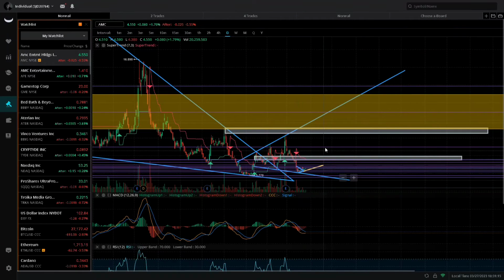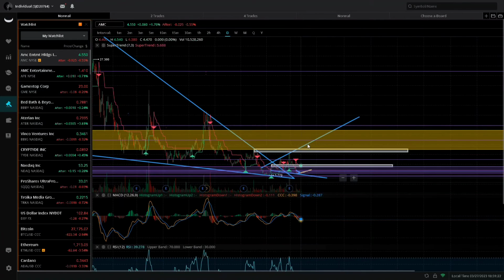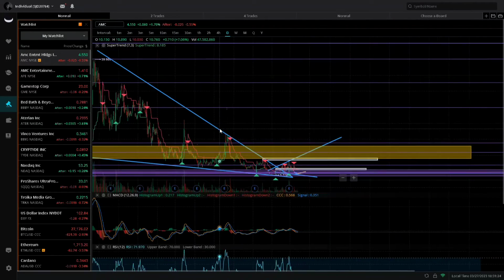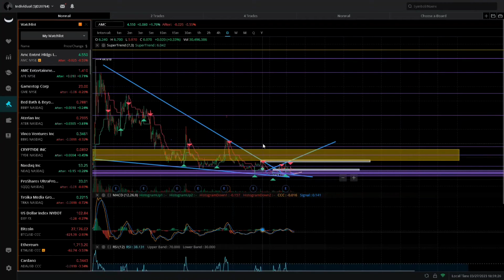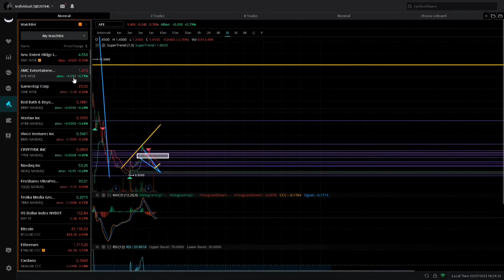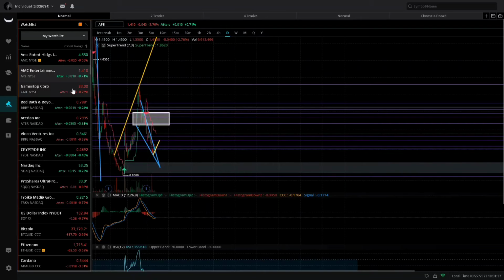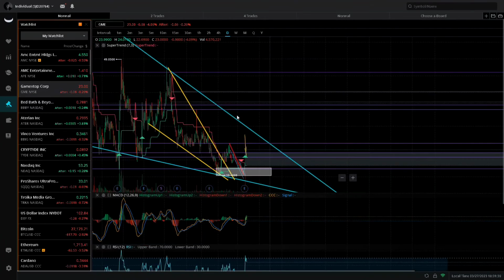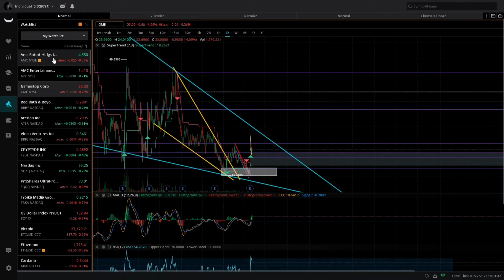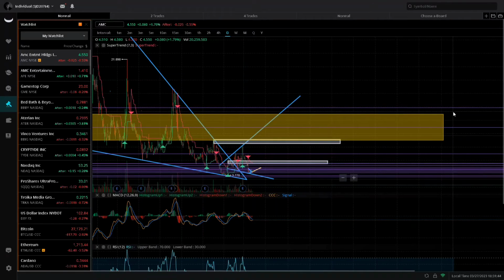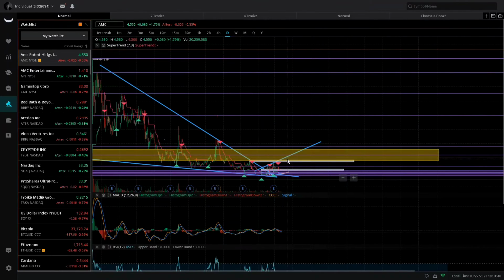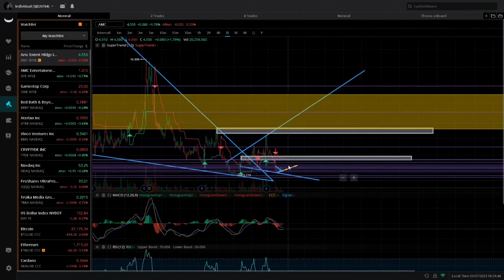If we look at AMC, I'm looking for the same thing at $5 or $6, and an even more parabolic level at $8 to $12. So if AMC can get above $8 to $12, I'm expecting this thing to get absolutely crazy. Shorts try to keep us below $5 to $6 on AMC. They try to keep GME really below 15 or even 20. So GME is kind of at that spot now where it could get crazy, but they really need to keep it below $28, $30, and they really need to keep AMC below $8 to $12 because shorts get highly underwater at those levels, and we've seen how hard they fight to protect those levels.